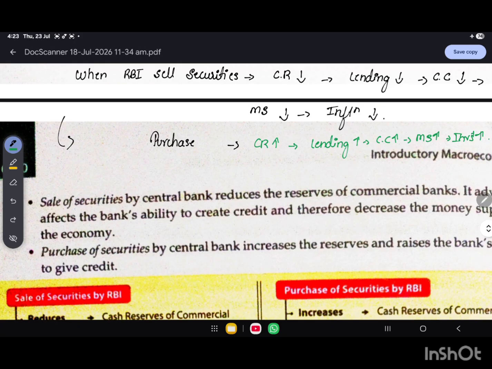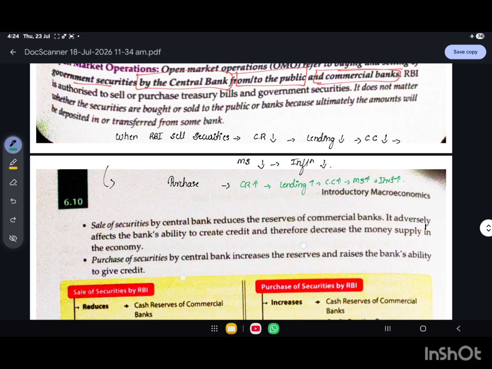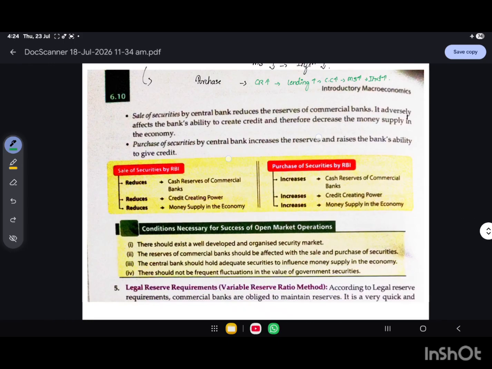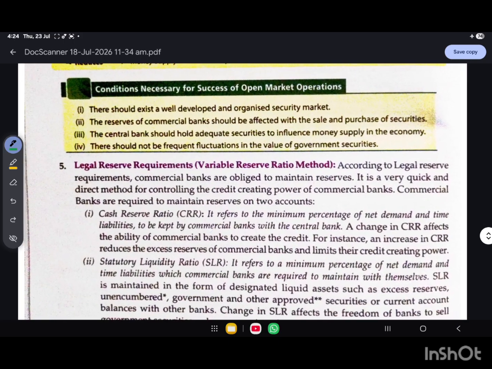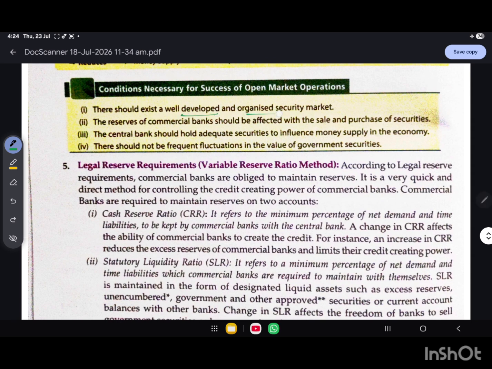But there are a few conditions which are necessary for the success of this OMO. The first condition is that there should exist a well developed and organized security market. What does it mean?